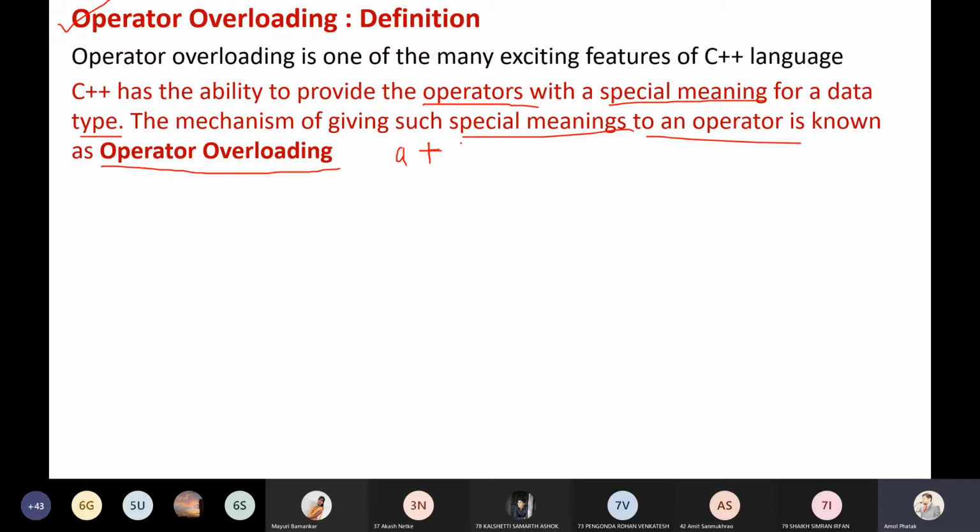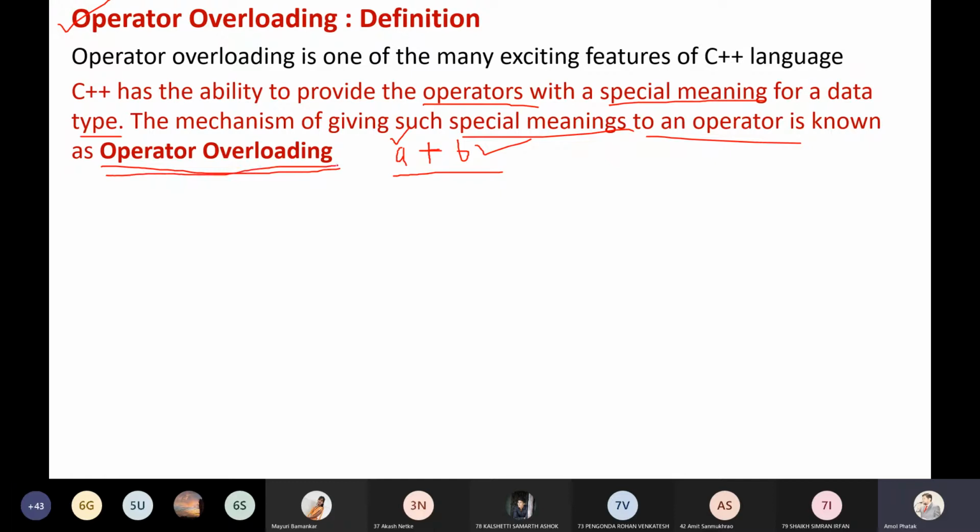Suppose I am doing a plus b. If a and b are integers or floats, it will work as a normal operator. But it may happen that a and b are other than normal data types, that is, objects of a class, and now I am performing the addition of these two objects of the class. In such a case, it is considered operator overloading.